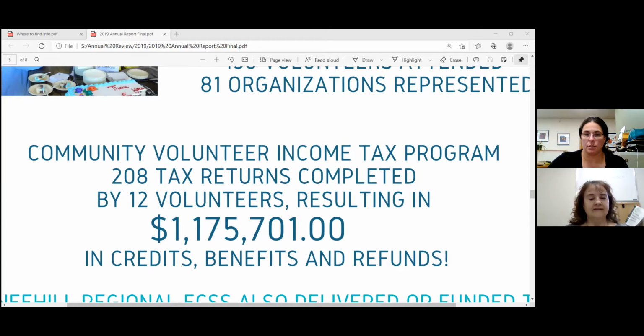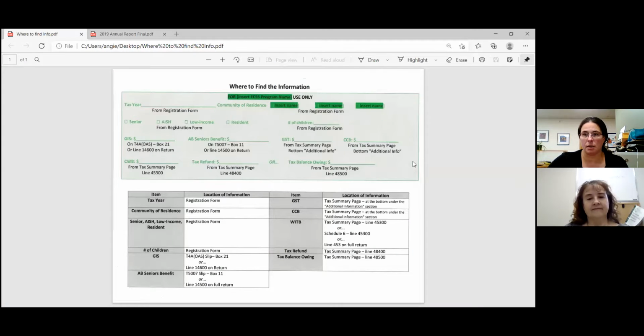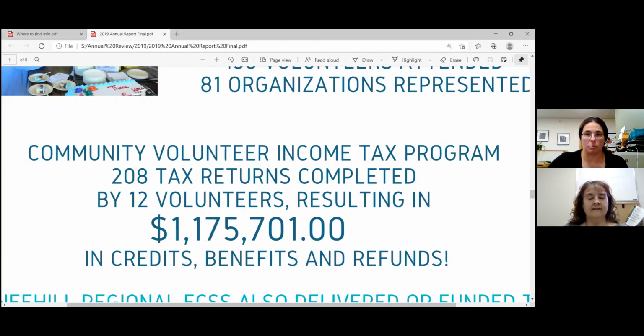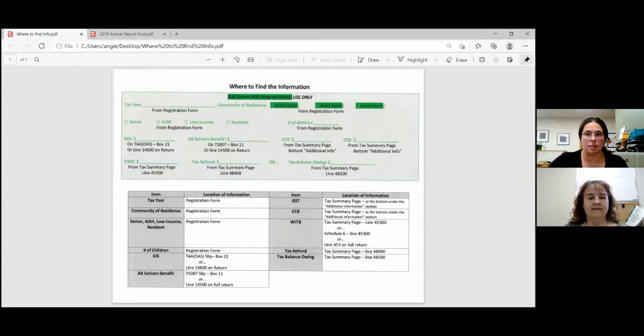We had 12 volunteers. And then we brought in over $1 million into our community in credits, benefits, and refunds. It really helps us to share this data with the province because it does show the impact that even just one program has, and to let the government know that we are important. So we just ask that you share that information with us and record it.